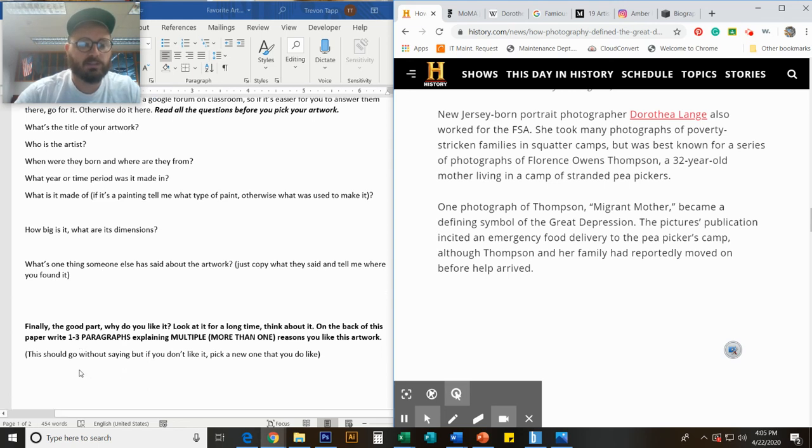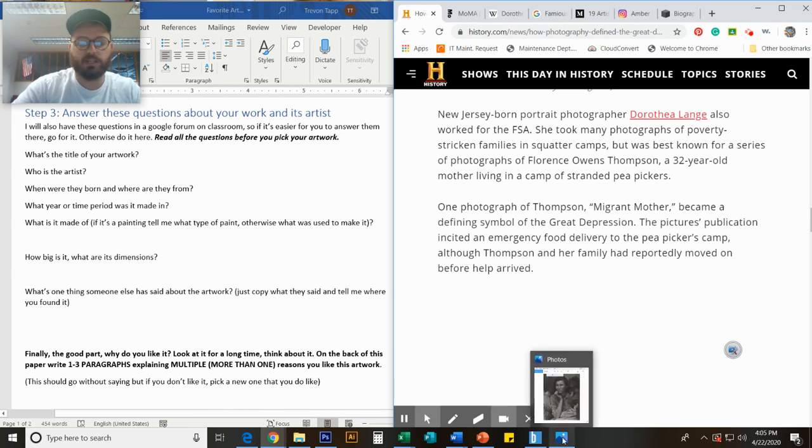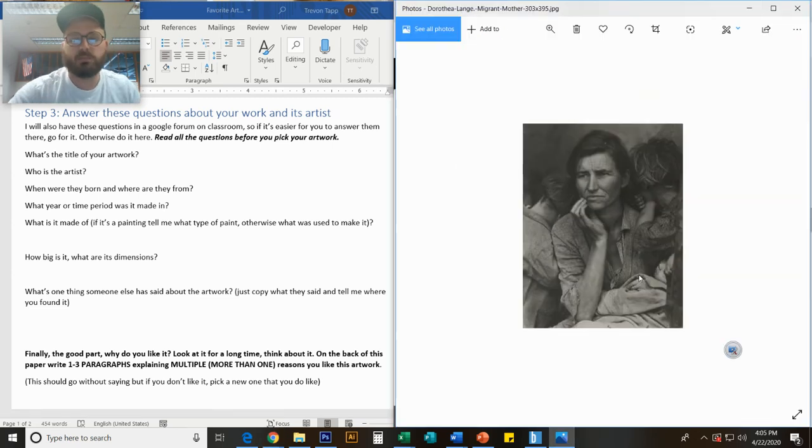Finally, what is it that you like about it, right? So I'm not writing a paragraph, but I can talk you through what I would write, right? So I like the emotion that this picture captures. You can see how tough things are for her, and the way it's composed with her out front and her kids kind of behind her, like she's protecting them, but not very well, because she's in a rough spot, and you can see how rough things are for her because of how rough her clothing is and how rough the clothing of her kids are.